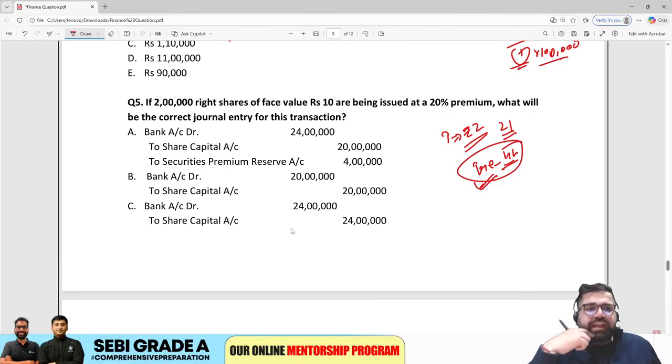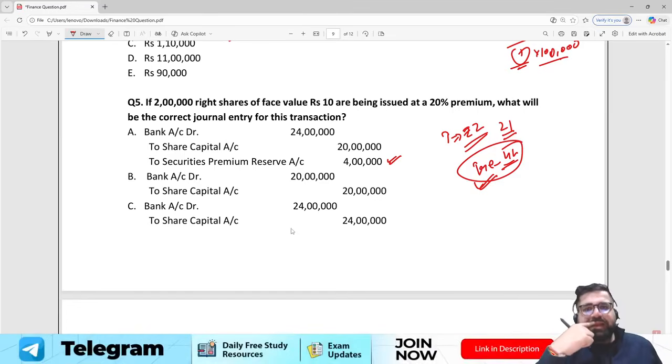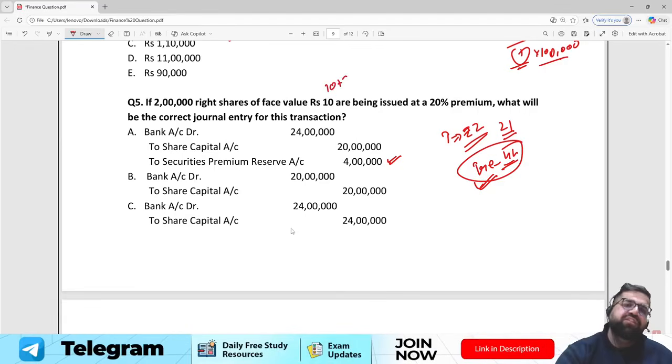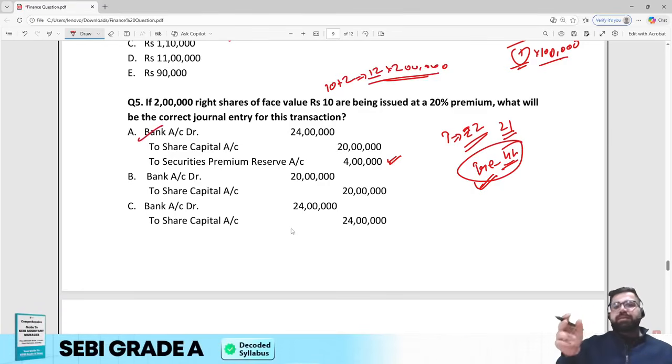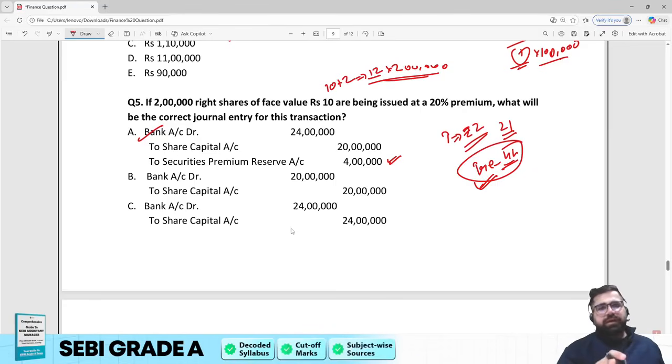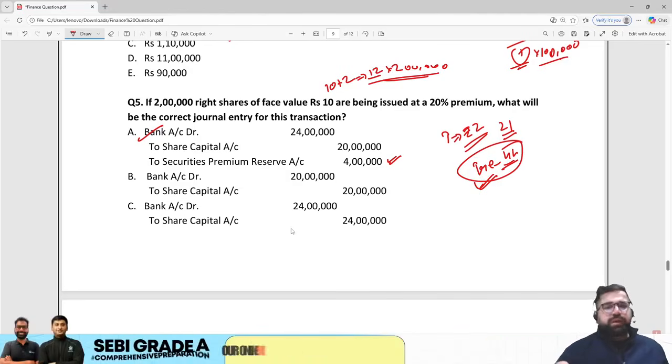So I think option A is correct, because in option A you are transferring your 4 lakh to securities premium reserve. And yes, what is the total amount of money which you are collecting? 10 of face value, 2 of premium, 12, right? So 12 into 2 lakh will give you 24 lakh in your bank account. Bank account debit. Why debit? Because an increase in asset is always debited. So bank account debit 24 lakh to share capital, which is 20 lakh.